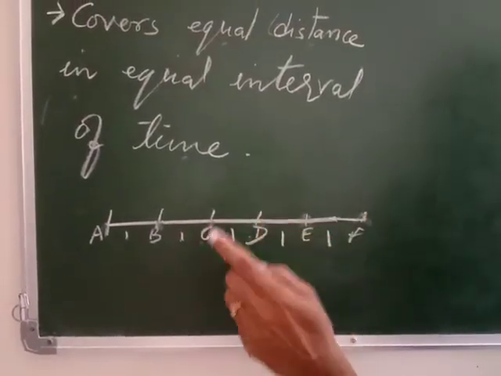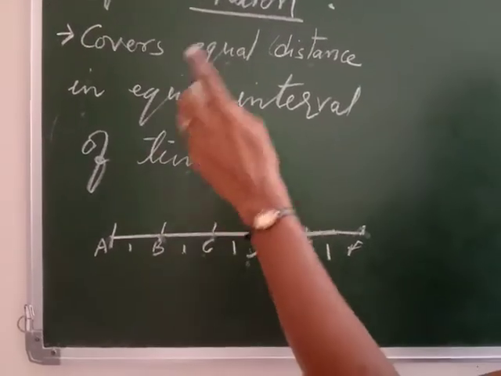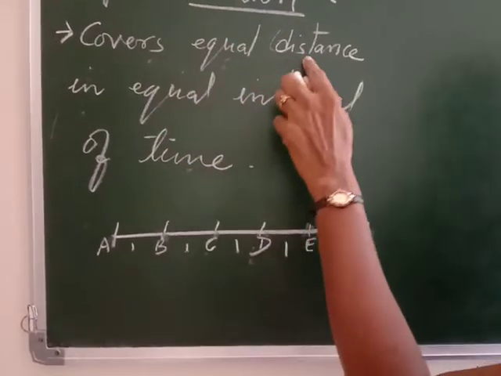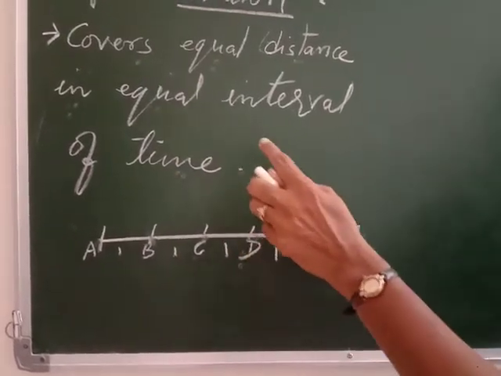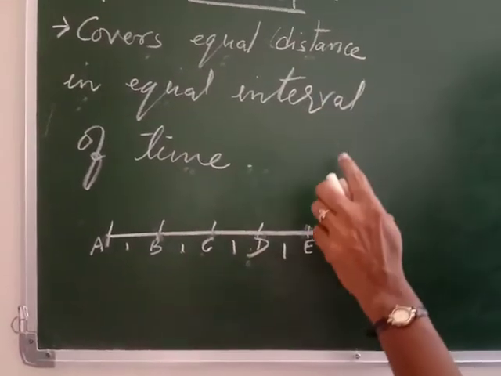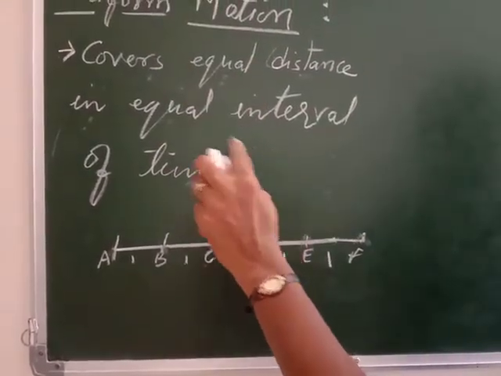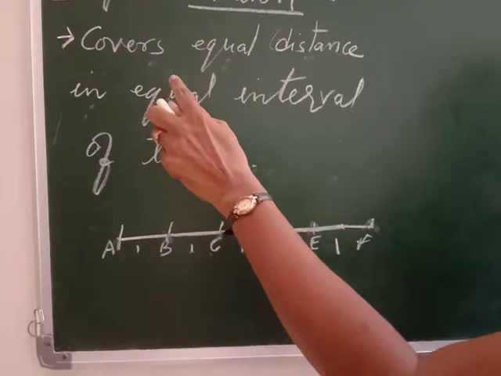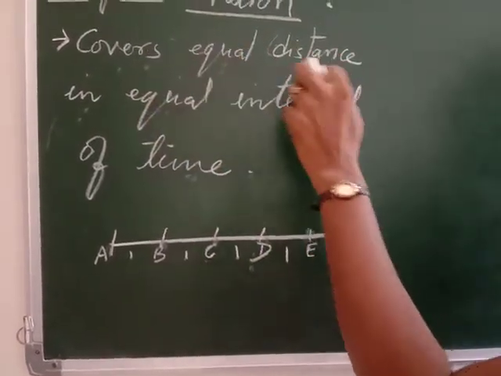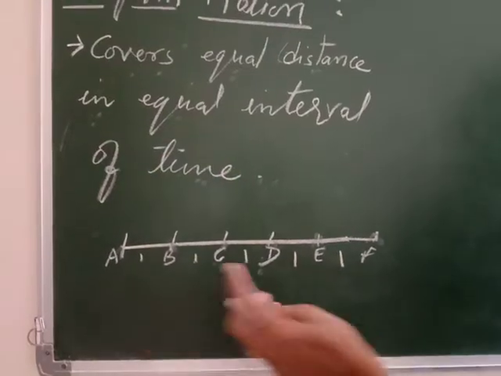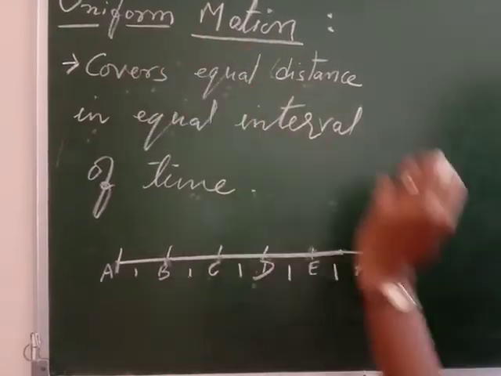So I think uniform motion is clear to everybody. Uniform motion means when an object covers equal distance in equal interval of time, then we say that the object is in uniform motion. Now, how will you define non-uniform motion? Non-uniform motion means when an object does not cover equal distance in equal interval of time, then it is called non-uniform motion.